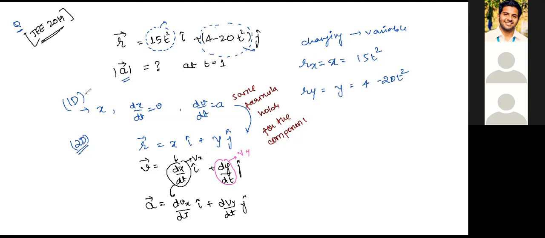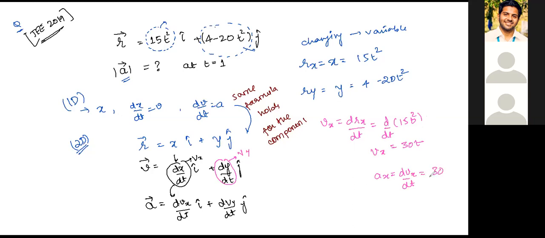So what will happen here? We have Rx and Ry quickly differentiated with respect to time and get the x component and y component of velocity. See here, we have d by dt of x component, that is 15t square, will give me 30t. This is vx, right? So we'll have ax equal to dvx by dt given as 30, correct?